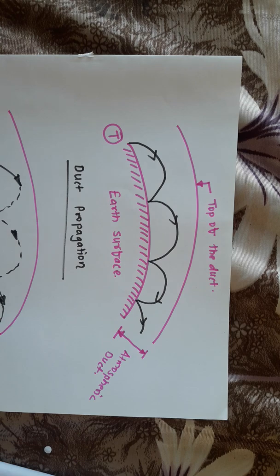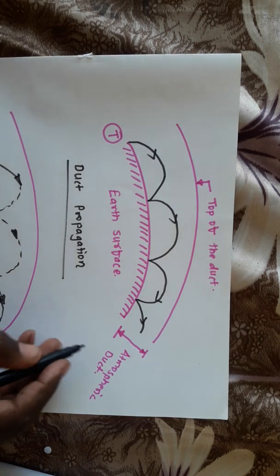Now let us have a look at the working of duct propagation, how exactly the wave is propagated with the help of duct propagation. That point we are going to discuss here. Now, as we all know, around the Earth's surface there is a layer of atmosphere.